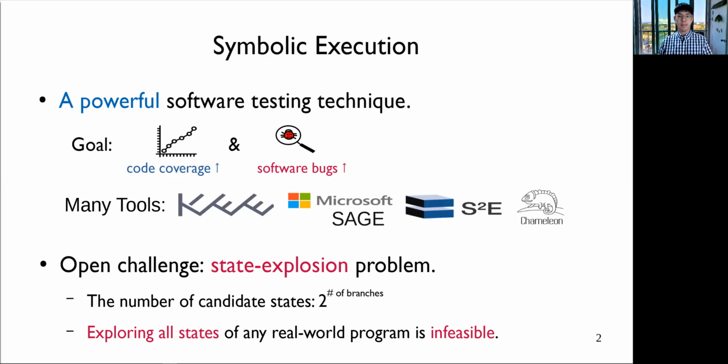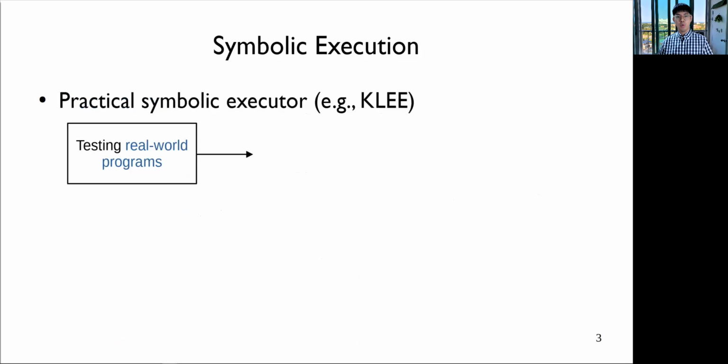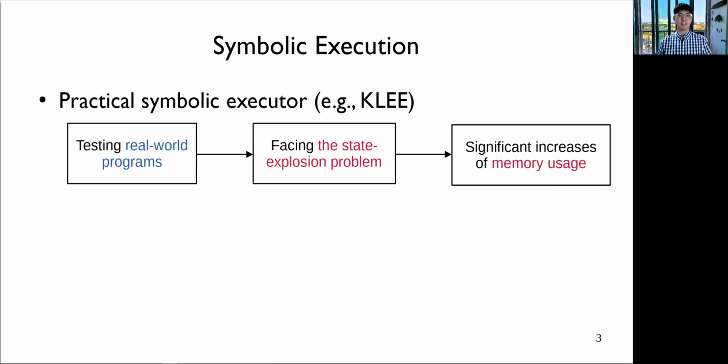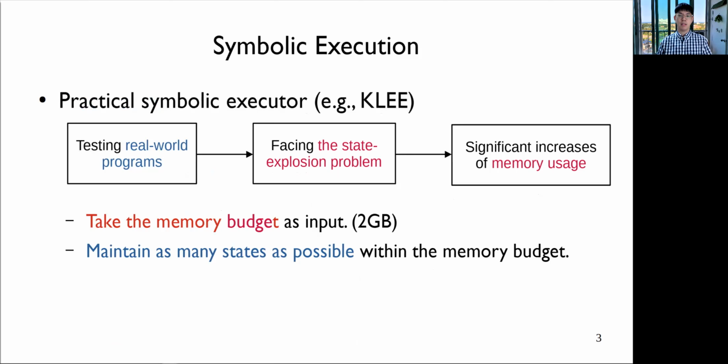The problem is that the number of execution states is usually exponential in the number of branches in the program. So exploring all states of any real-world program is simply impossible. That is, when performing a symbolic executor on a real-world program, we must face the state explosion problem. And this problem will significantly increase the memory usage of the tool. So in practice, a symbolic executor like KLEE takes the memory budget as an input and maintains as many states as possible within the given memory budget.